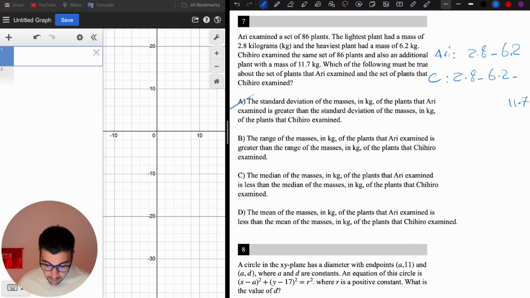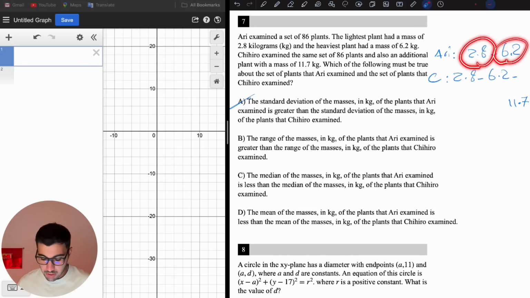Let's check B. The range of the masses in kilograms of the plants that Ari examined is greater than the range of C. So let's check the ranges. Range means the maximum minus minimum. Here it is 6.2 minus 2.8, but for C the maximum is larger, so 11.7 minus 2.8 is going to be a larger number. The range of C is larger than this, but choice B says the range of Ari is greater than C, so it's not B.